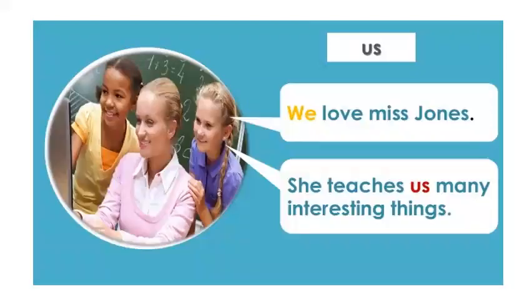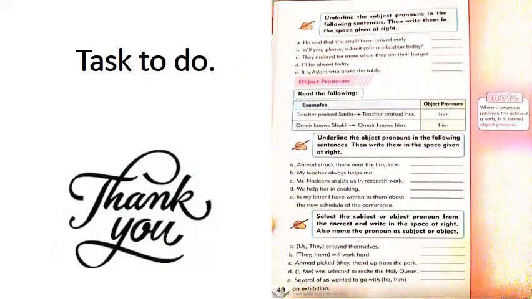We love Miss Jones. She teaches us many interesting things. You can see here, we is a subject pronoun and in the other sentence, she teaches us. Us is the object pronoun of we. I am sure, students, you have learned about the difference between subject pronoun and object pronoun.